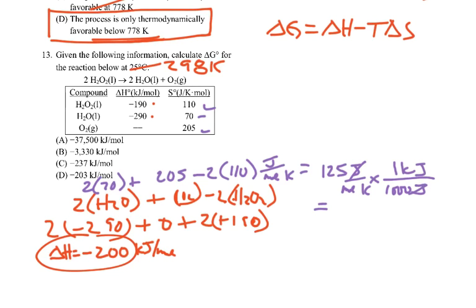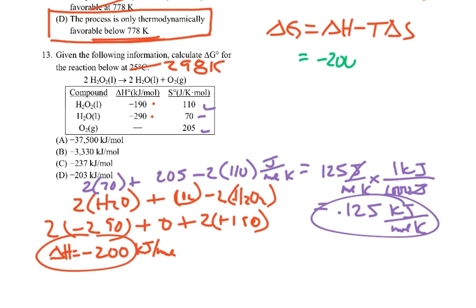Okay, so I can see my answer here is going to be 0.125 kilojoules per mole Kelvin. I've got two useful numbers here. Let's change colors. So my delta G is equal to delta H minus T delta S. So this is going to be negative 200 minus 298 times 0.125. And all those are going to be in kilojoules.